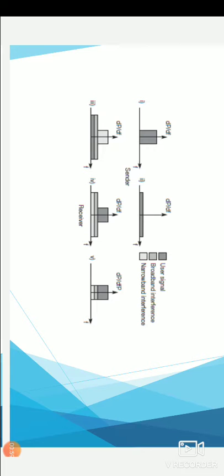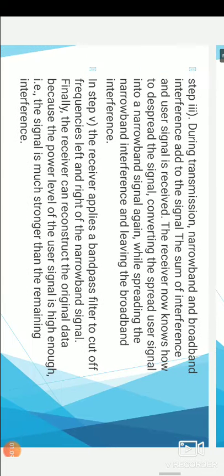So the user signal is shown in the dark areas, and the broadband interference is added to that. The narrowband interference is changed to broadband interference, and during the transmission the narrowband and the broadband interference add to the signal. The sum of interference and the user signal is received. The receiver now knows how to despread the signal, converting the spread user signal into a narrowband signal again, while spreading the narrowband interference and leaving the broadband interference.